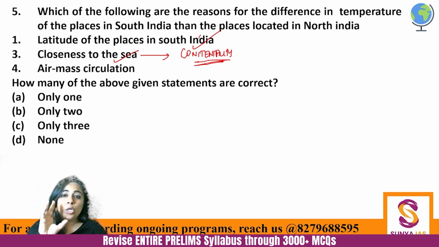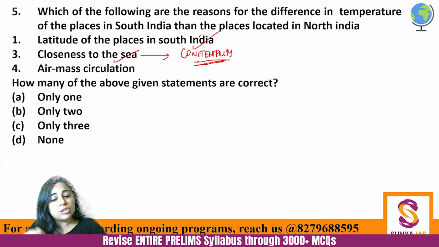Sea loses temperature slowly, sea gains temperature slowly, right? Water overall loses and gains temperature slower as compared to land. So because of the continentality and the closeness to the sea, the southern part of the country will have a very moderate kind of temperature. There will not be any extreme temperature as such, and the northern part will have extreme temperatures.